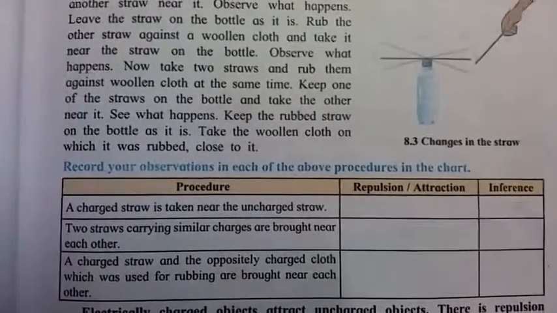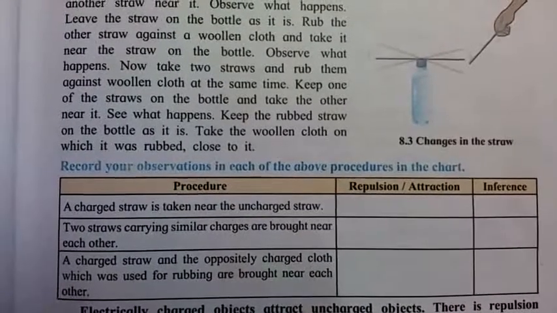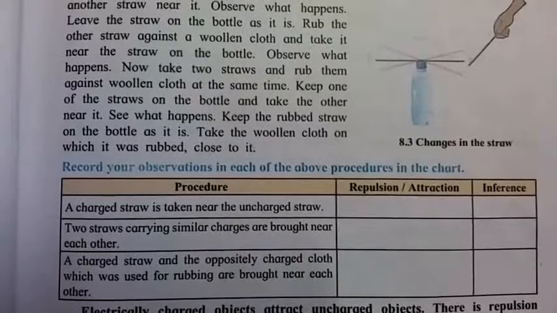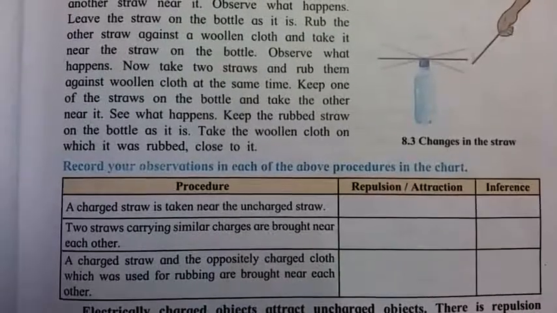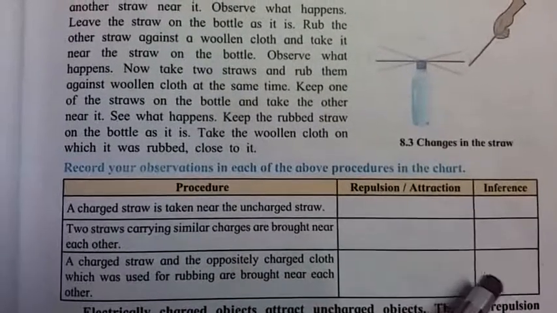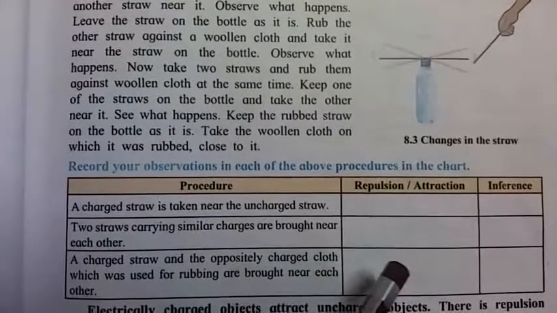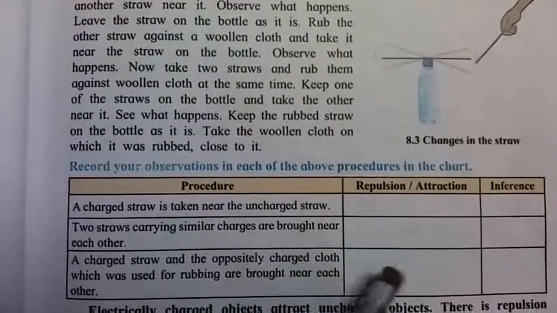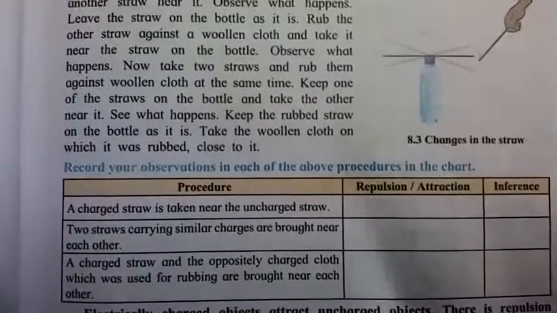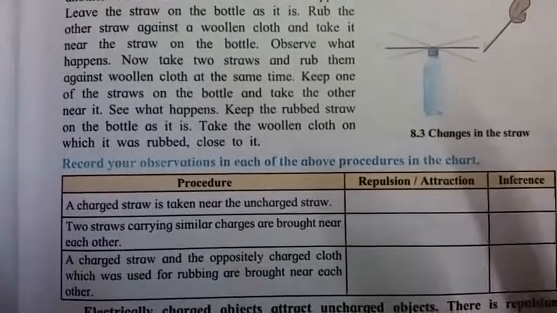And the inference: the straw and the woolen cloth carrying opposite charges attract each other. Opposite charges are there between the straw and the rubbing cloth. That's why there is an attraction between the two objects.